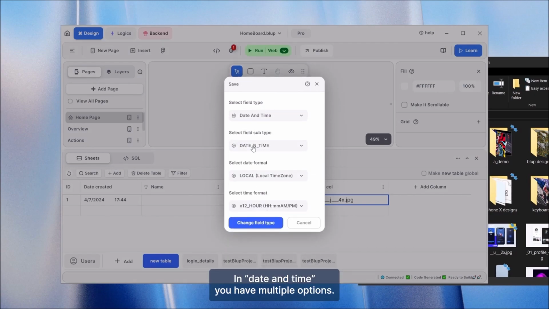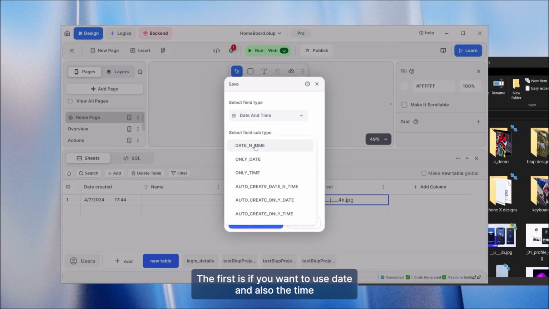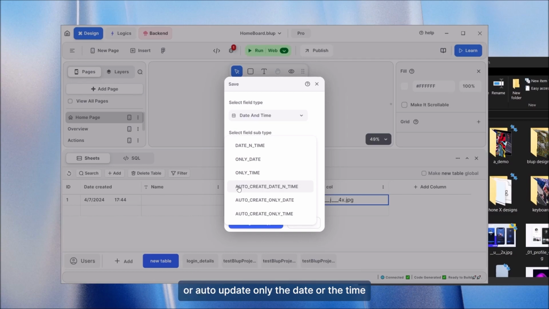Date and time. You have multiple options. The first is if you want to use date and also the time. If you only want to use date, you also have that option. Only time. You want to auto update that value, auto add the date and time, or auto update only the date or the time. You could do that as well over here.